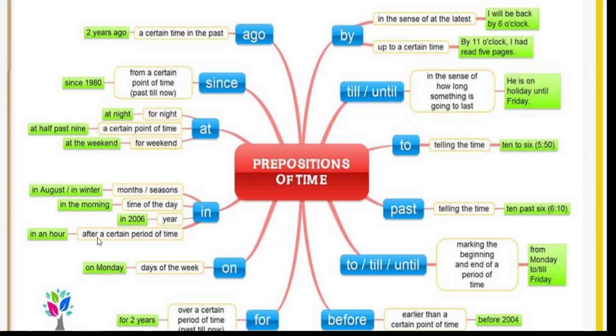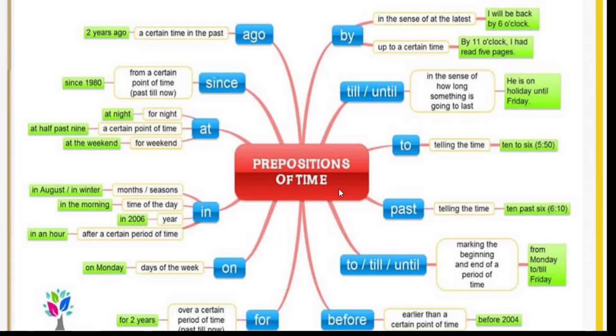In an hour, after a certain period of time. Here, now after a certain period of time, you say, I'll be back in an hour. I'll finish the homework in 10 minutes, okay? In 10 minutes means after a certain period of time, means after 10 minutes, okay? So these are the cases in which we use in, and of course we have on. On, we use it on days, specific days. We do not say in Monday, we say on Monday, on Tuesday, on Wednesday, etc. So we use it with days of the week.